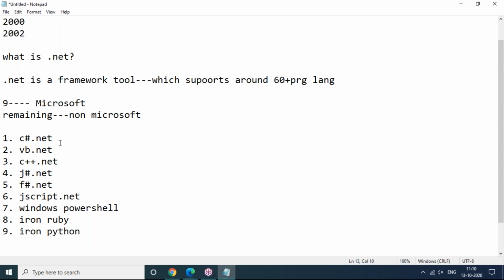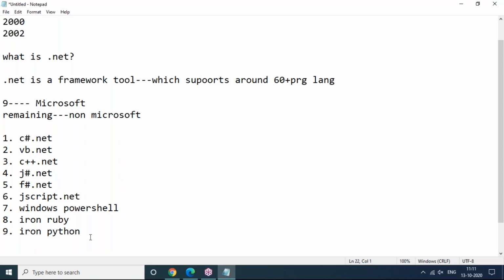So in our sessions, the programming language I'm going to cover is C#.NET. So you are going to learn .NET, a framework tool, and in that framework tool we are going to learn at least one programming language. Because if you want to become a programmer in .NET, you should have an idea about at least one programming language. That language, the most powerful one, C#.NET, I'm going to teach here.